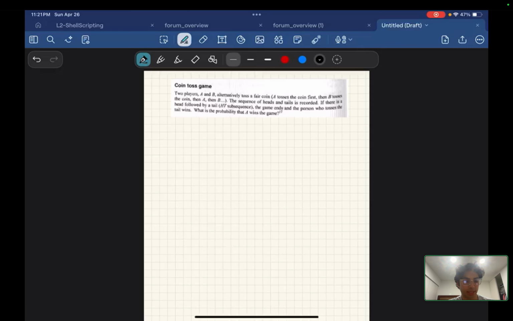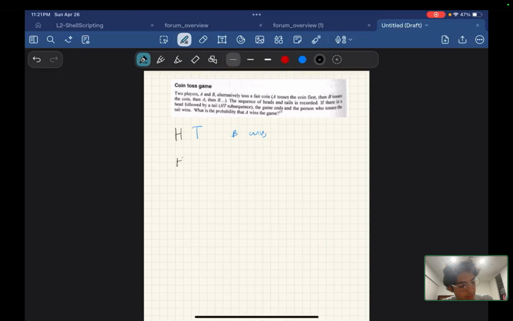So let's say A and B are playing the game. If it's heads, tails, whoever flips the tails wins. So for example, person A flips heads, and then person B flips the tails, then B wins.